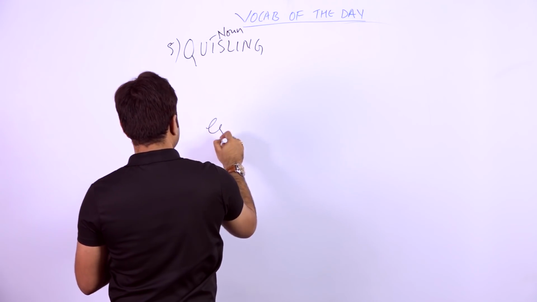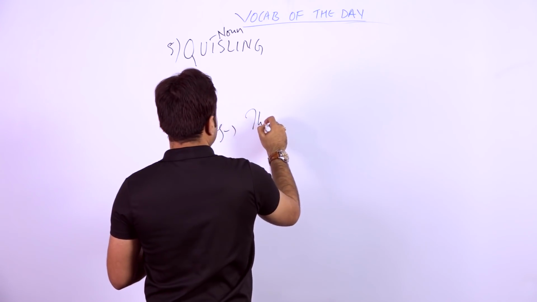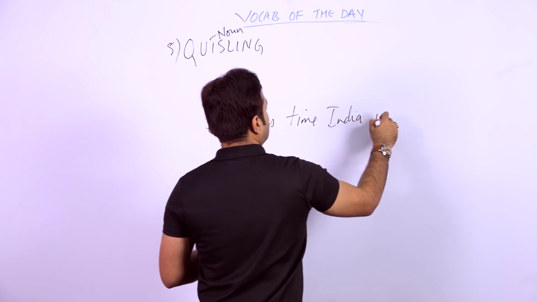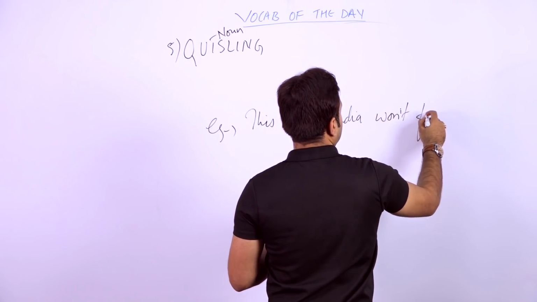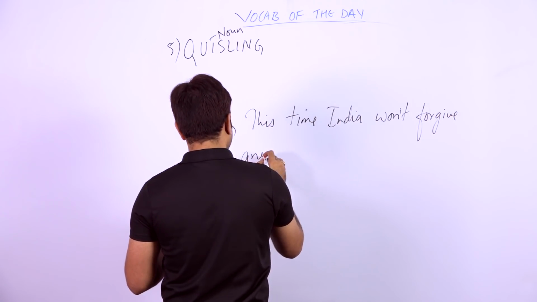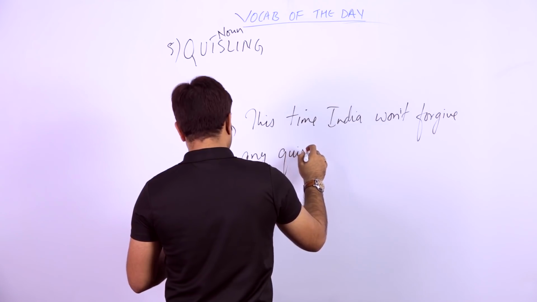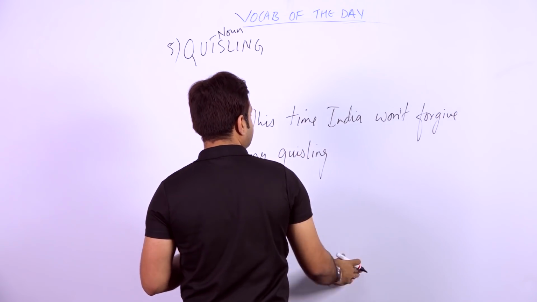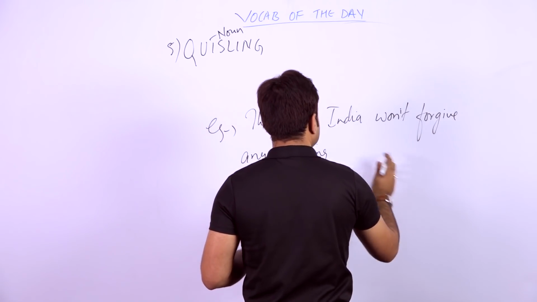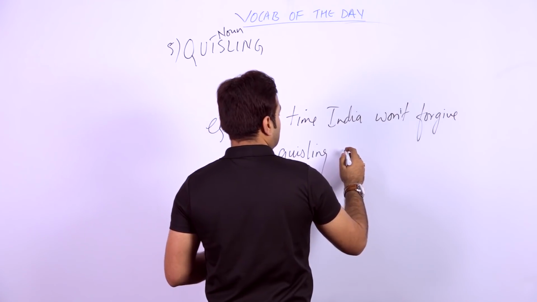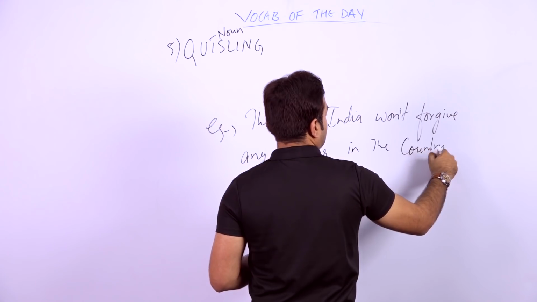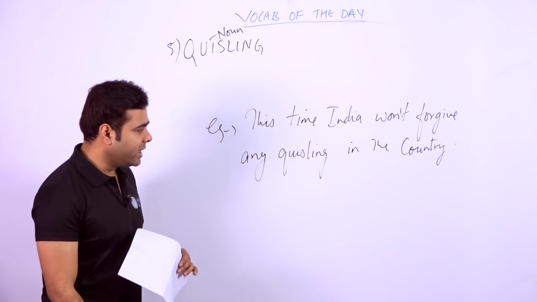Actually, the sentence is, this time India won't forgive any quisling in the country. This time India won't forgive any quisling in the country.